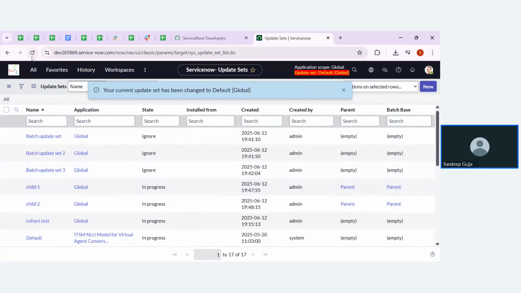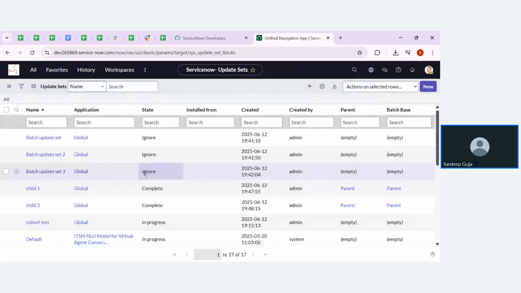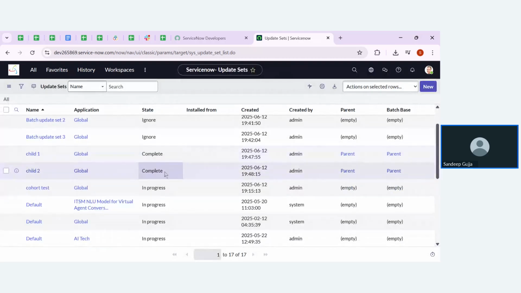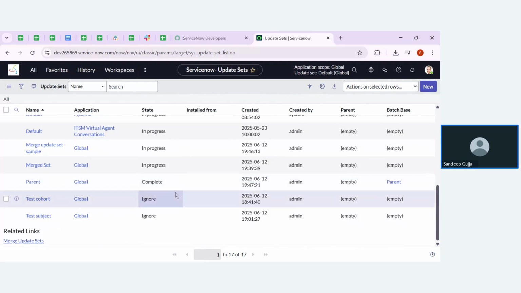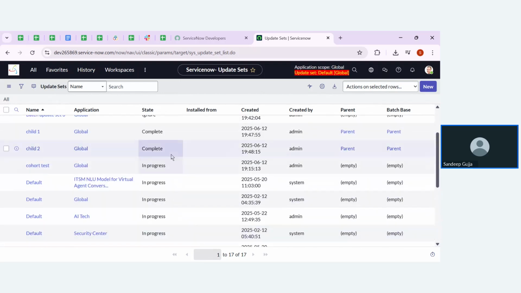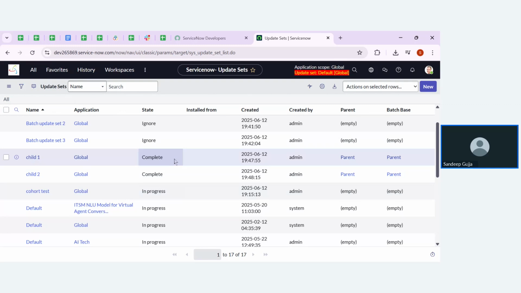Let me refresh the page to see that. Okay, so you can see that, right? Whenever we move the parent update set from in progress to complete, it automatically changes the state of the child update sets also from in progress to complete.